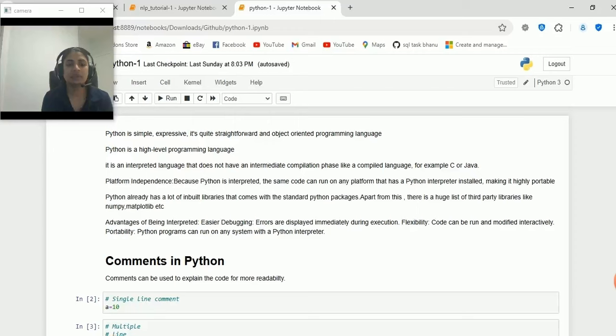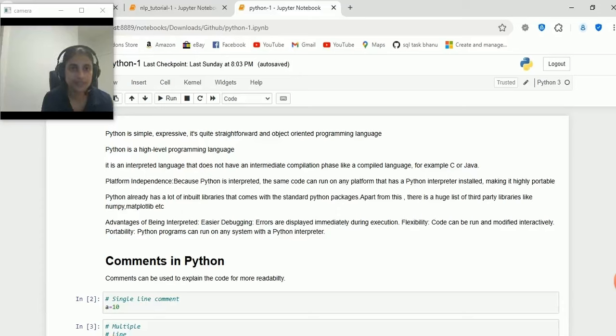Okay, and next I'm going to talk about the advantages of being interpreted. Okay, easier debugging. That means, I already said that as it is an interpreted language, line by line execution is happening. Errors are displayed immediately during the execution. And also it's very flexible. That means the code can run and be modified interactively. Okay, and it's portable. As I said earlier, it can run on any platform. Only thing is that the Python interpreter should be installed. Okay, that's why we are saying that it's portable.